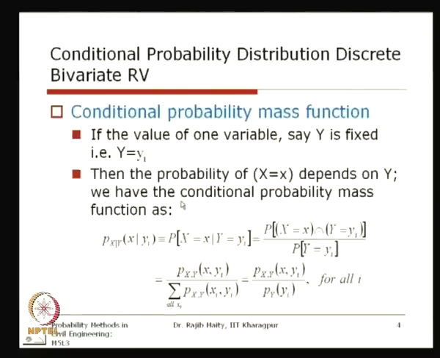So, we have the conditional probability mass function p of x given yi.